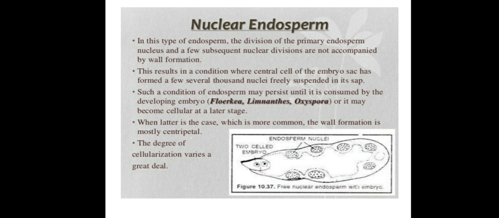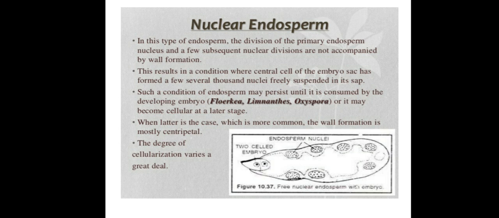First one, nuclear endosperm. What is nuclear endosperm? How is it formed? What are the examples? In this type of endosperm, the primary endosperm nucleus undergoes a few nuclear divisions. Here the nucleus only undergoes divisions, but there is no wall formation.